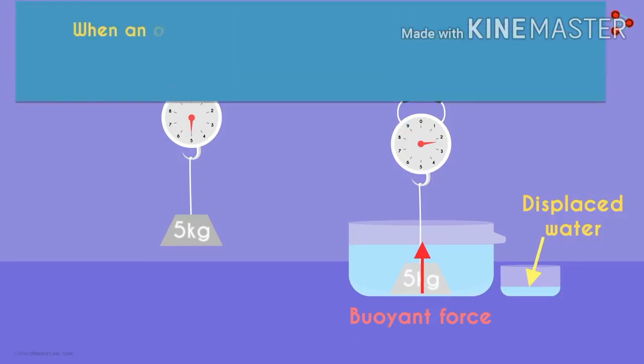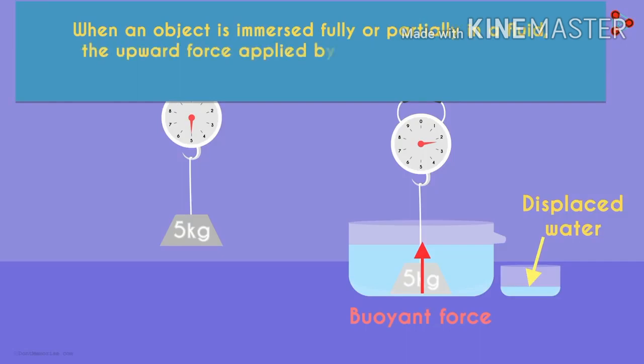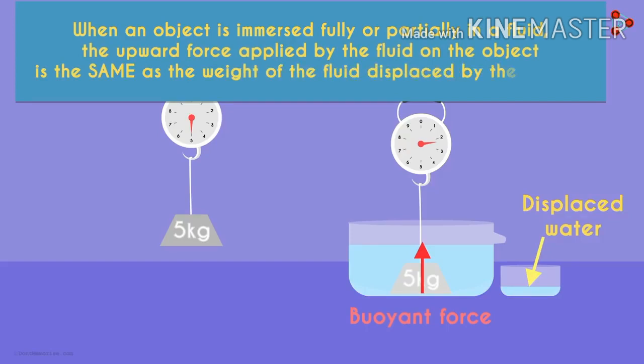That is the Archimedes principle: when an object is immersed fully or partially in a liquid, the upward force applied by the fluid on the object is the same as the weight of the fluid displaced by the object.